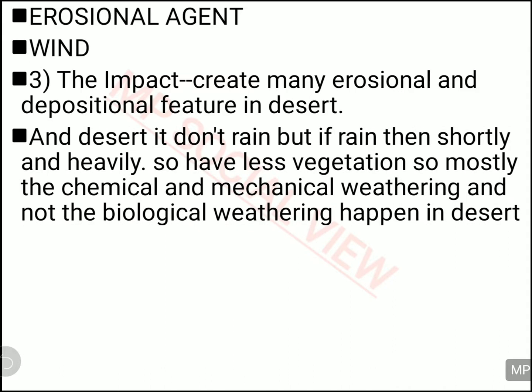the impact of all this is the formation of different types of landforms by the depositional activity of the wind. In the desert area, mostly the rainfall is less. Mostly the rain does not fall there, but sometimes it falls for a short period in a heavy quantity. There is less vegetation in the desert area, so you don't have biological weathering there. You only have chemical and mechanical weathering.